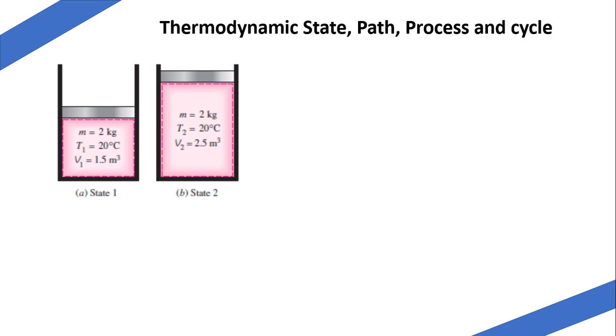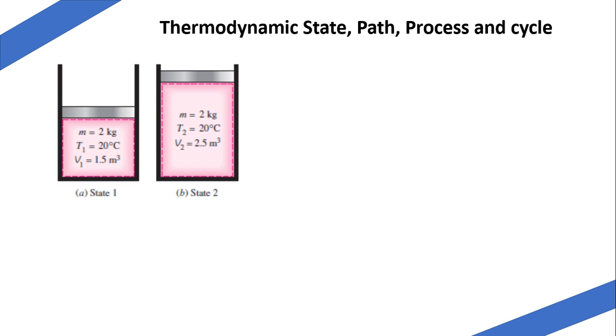Look at the figure. In state 1, the mass is measurable, that is 2 kg, the temperature is 20 degrees Celsius, and the volume is 1.5 cubic meters. Then in state 2, here also the volume, mass, temperature, whatever it may be, are measurable. That is, it has definite values at a particular point. So this is called a thermodynamic state.